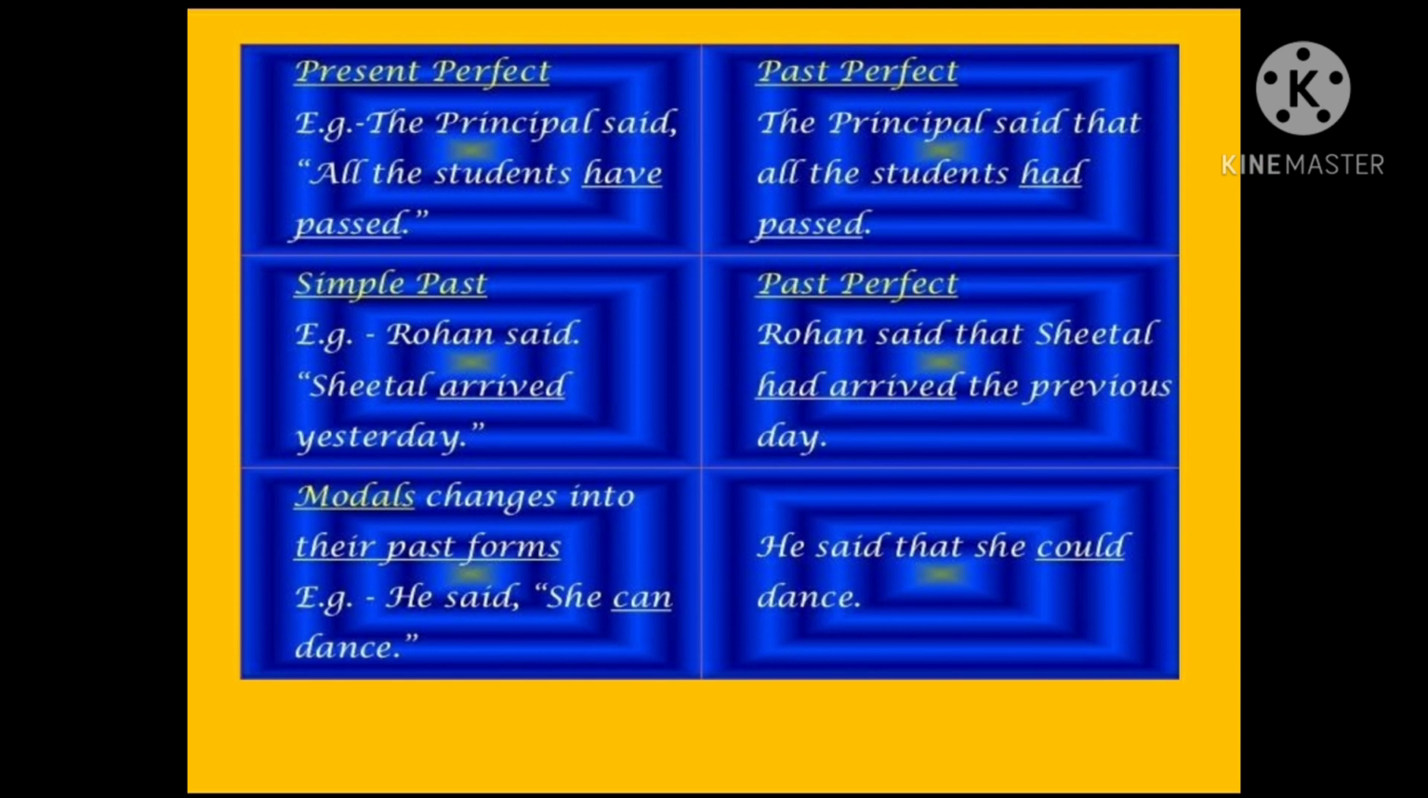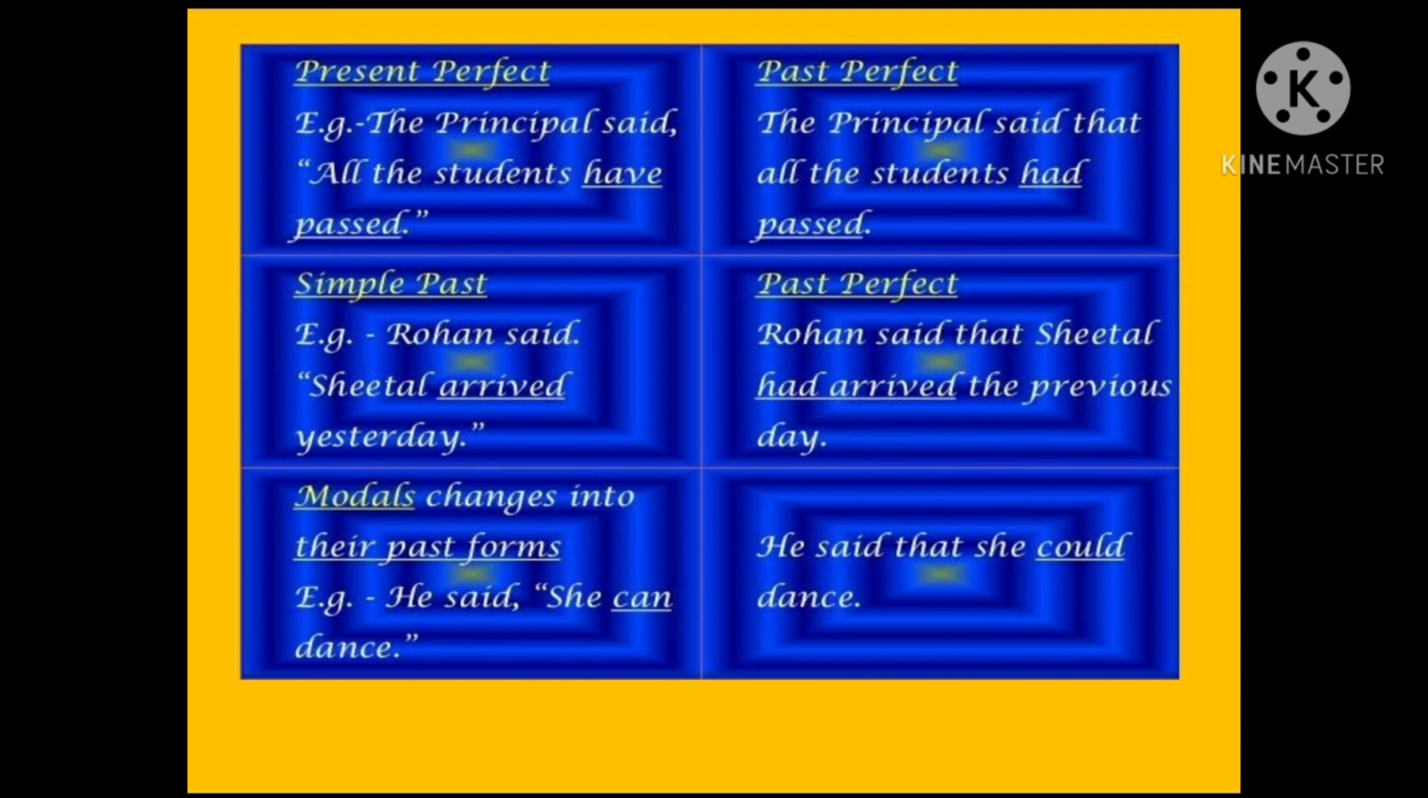Look at the example. The girl said, "The flower is pretty." Which tense is used in the direct speech? That is simple present tense. The girl said that the flower was pretty. Which tense is used in the reported speech? That is simple past. So, we understood that simple present becomes simple past.